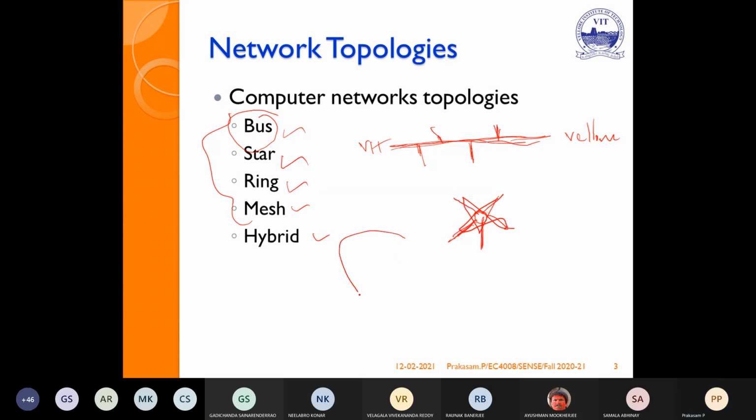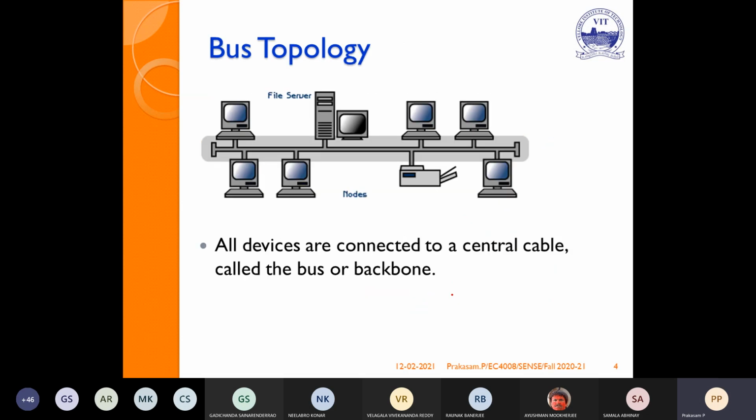Ring: this is the ring, and in a ring you can connect many other nodes. Mesh: each and every node is connected with the nearby node. This is nothing but the mesh. You will see them one by one with the advantages and limitations.